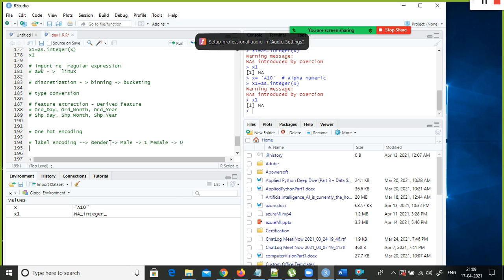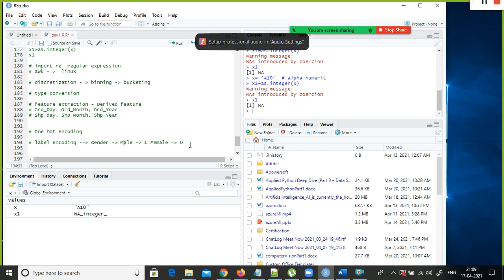Now the question is, why should I replace male by 1 and female by 0? Can't I leave it as it is? No, because most of the machine learning models dictate that all the features are supposed to be in numerical data type.